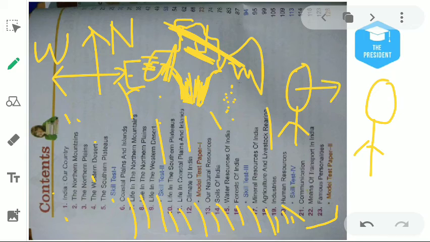You will use a mobile phone or a postcard, etc., to talk. So the process which you are using to convey your message is known as the means of communication, and this process is known as communication. This is all about chapter number 21. Then chapter number 22 is about the means of transport in India.